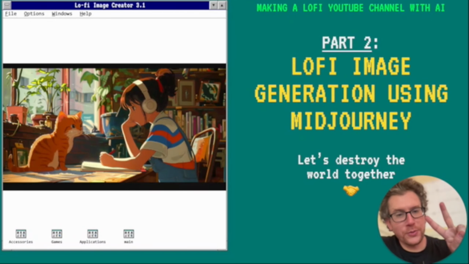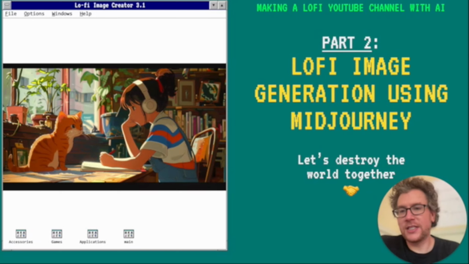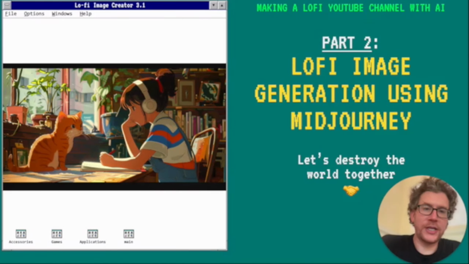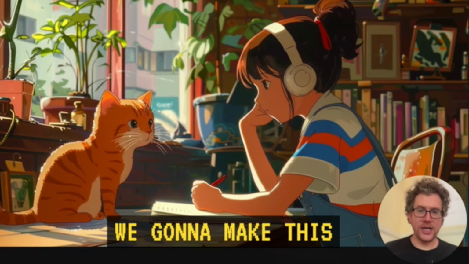Welcome to part 2 of making a lo-fi YouTube channel with AI. This is the second part where we're going to be doing image generation, and we're going to use Midjourney. And we're going to be creating this image right here, and I'll walk you through the steps on how I did this.